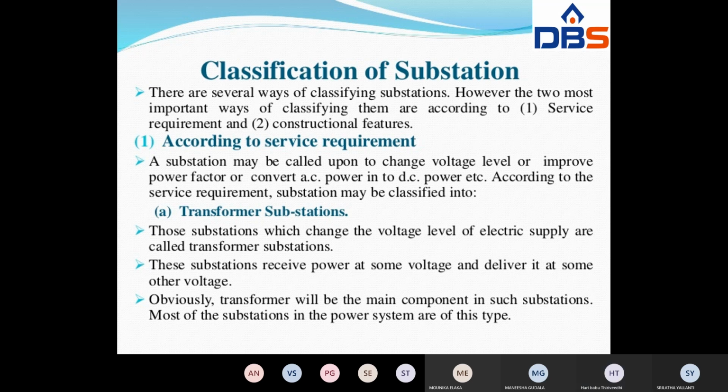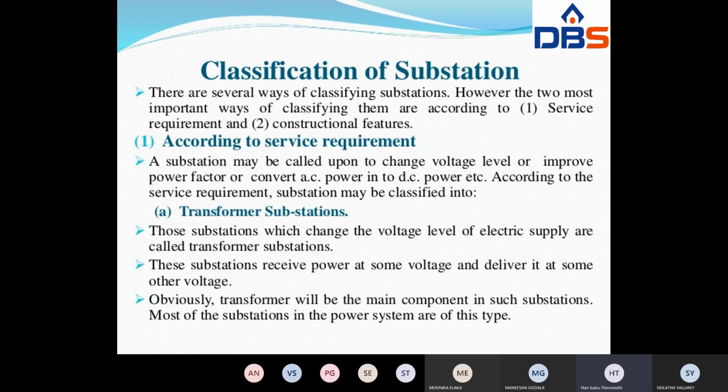However, two are the most important ways. First one, according to service requirement. Second one, according to constructional feature. So mainly depending upon these two, service requirement and construction, substations are broadly classified into many types.